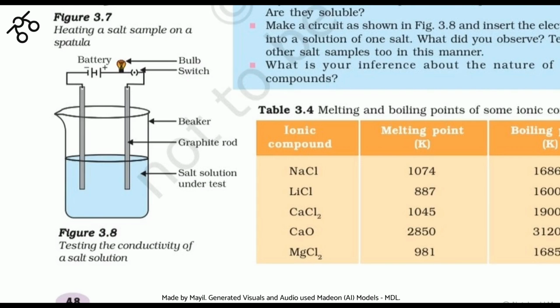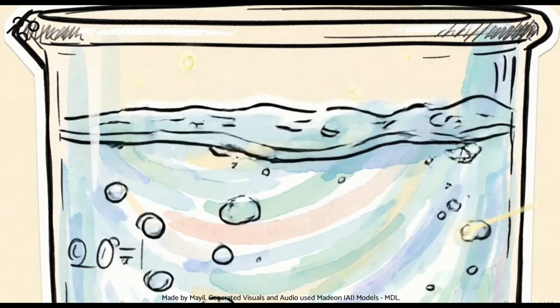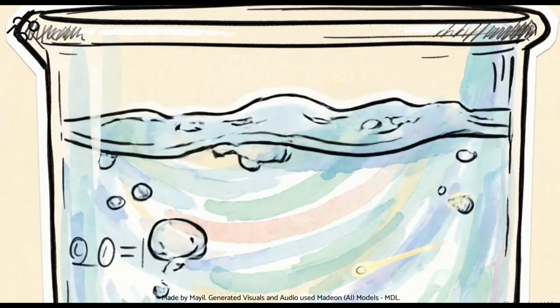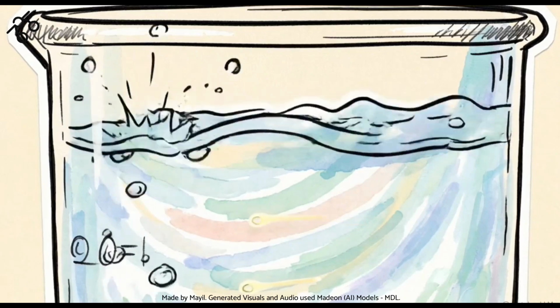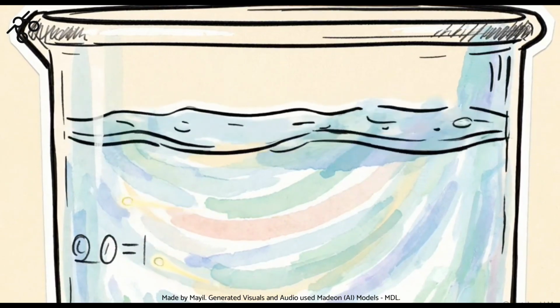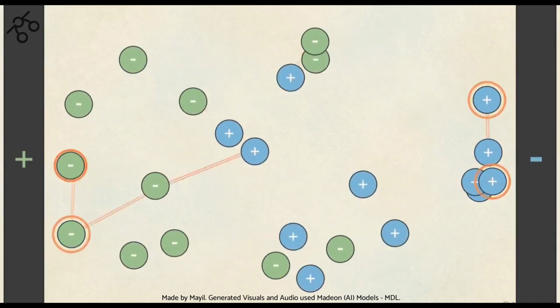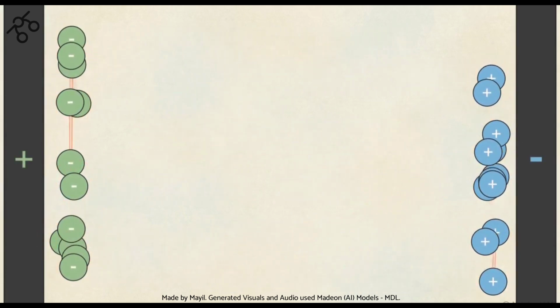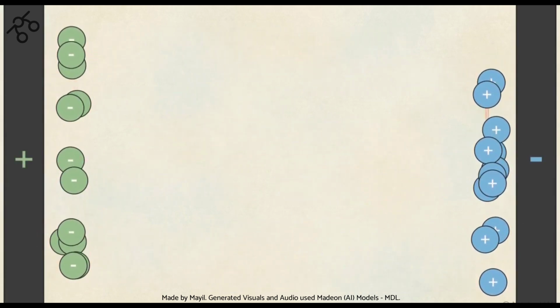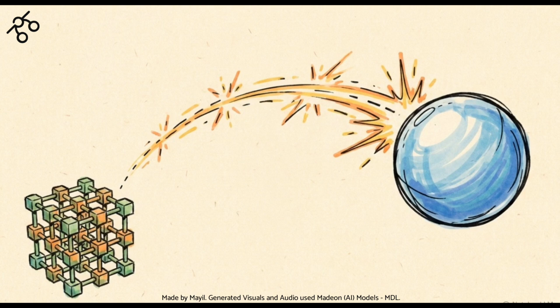Once the lattice is dissolved in water or melted down by heat, the ions are no longer trapped. They move freely through the liquid, transforming into perfect vehicles that carry an electrical current from one rod to the other. Electrical conductivity depends entirely on mobility. A material only acts as a conductor when its charged particles possess the physical freedom to travel through space.